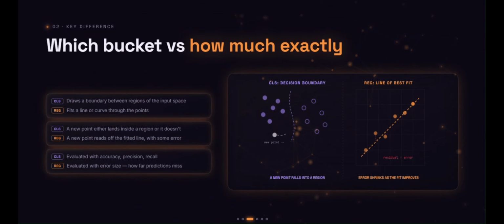Here's where the magic happens. A classification model learns a decision boundary. Think of it as invisible borders separating different classes. Every new point simply falls on one side of the boundary. Regression works differently. It learns the best fit line or curve, then estimates the value along that trend. Predictions aren't simply right or wrong, they can be a little off. That's why classification is measured using metrics like accuracy, while regression focuses on prediction error.